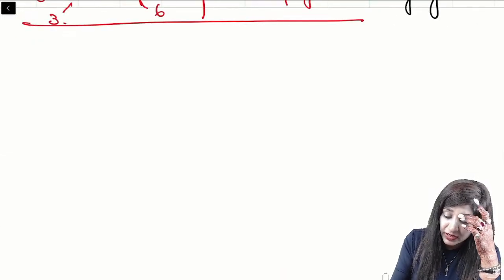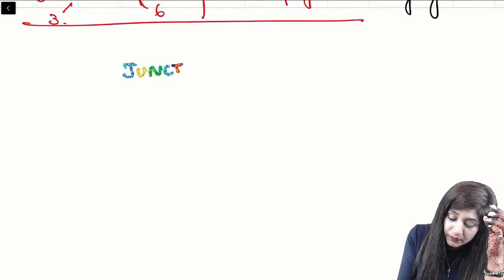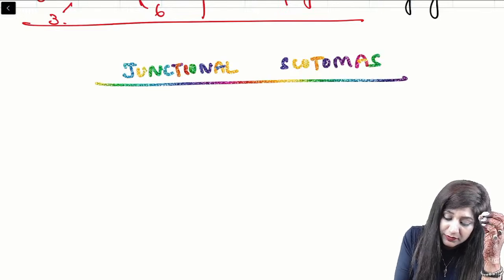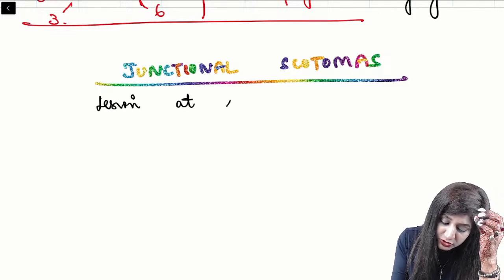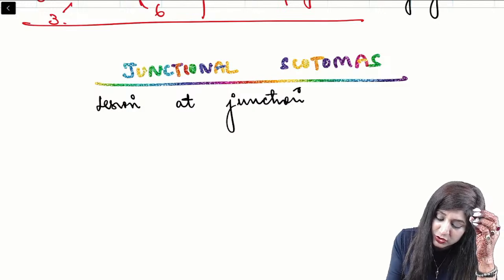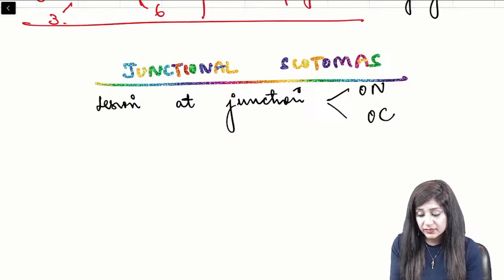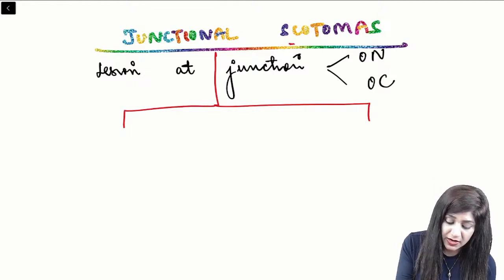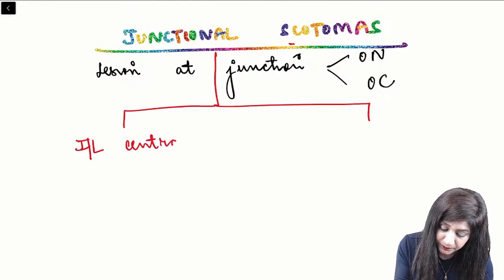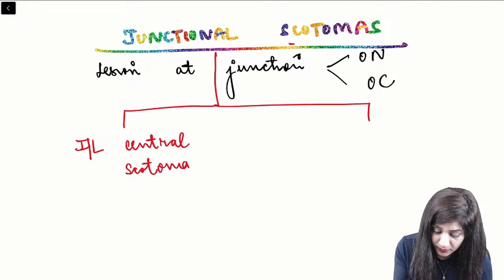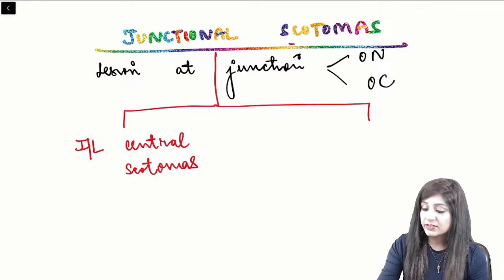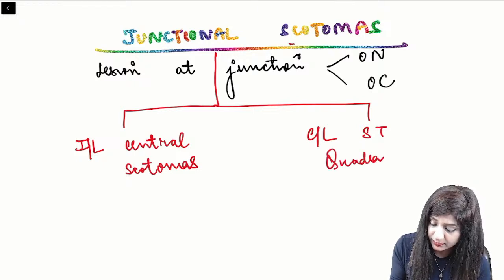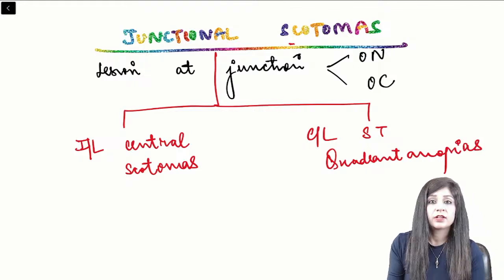Similar to this, one more thing I would like to tell you. When we have the junctional scotomas, where we are having the lesion at the junction of the optic nerve and the optic chiasma, in this question also you can do the direct one by putting the formula that whenever we have junctional scotoma, we have the ipsilateral central scotomas, and contralateral we will have the supratemporal quadrant anopias.